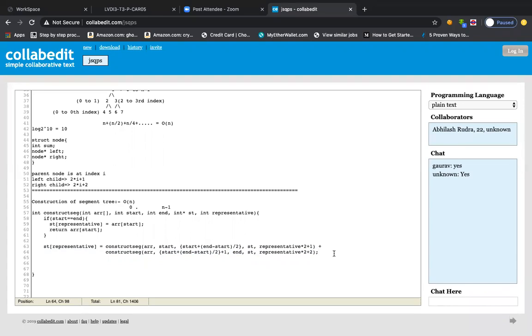Since we are calling the recursion, we should be getting some value here, because the recursion will be returning a value, which is the start element basically. So this node will be summing the values.